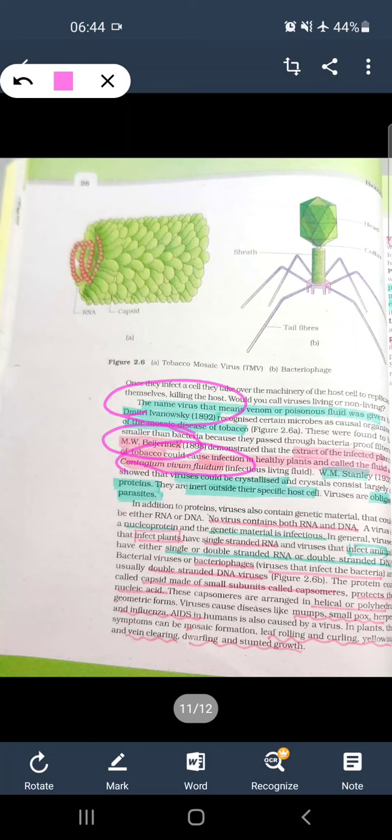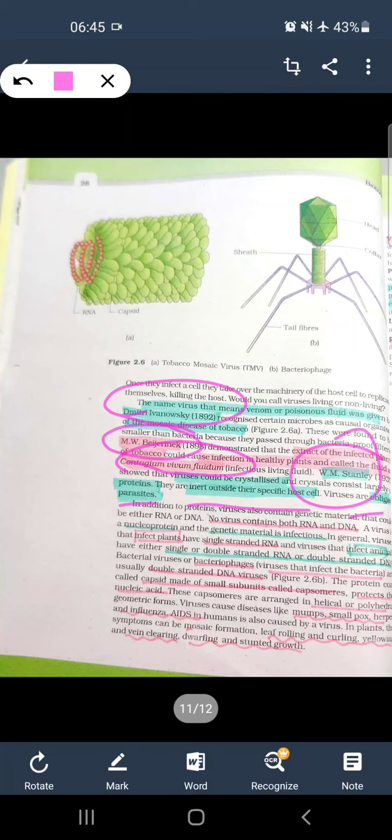So the virus was named by Dmitri Ivanowsky, and it was isolated from the infected plant by M.W. Beijerinck, and termed Contagium vivum fluidum, that is infectious living fluid. W.M. Stanley crystallized this structure, and it was found to be made of proteins and RNA. They are obligate parasites.